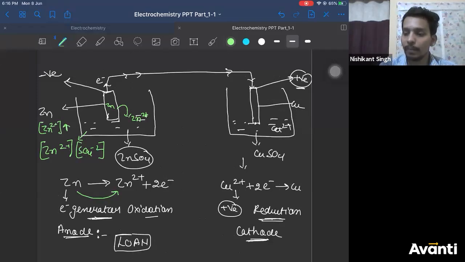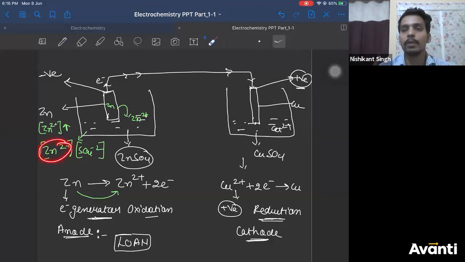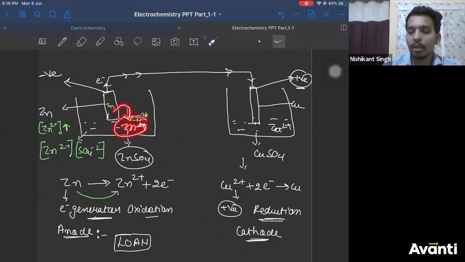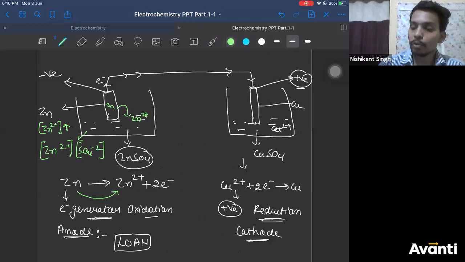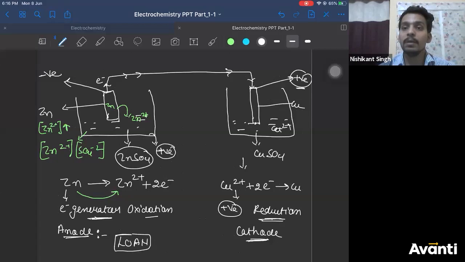Is this point clear? Initially, in zinc sulfate, Zn2 plus and sulfate ions were equal. But since zinc is giving more Zn2 plus ions in solution, the concentration of zinc 2 plus ion in the solution will increase. Is this point clear? This is very important. So what will happen due to this? This part of the solution will become positively charged.